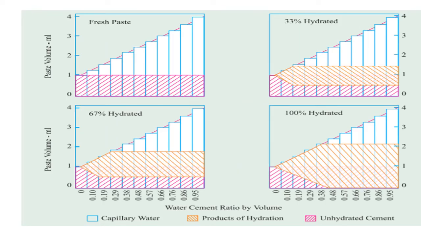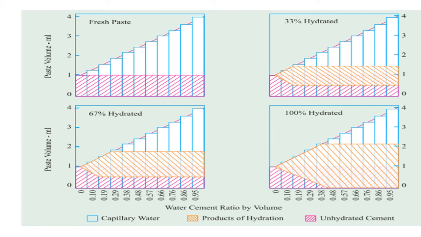Now this is a very important and interesting slide to discuss. Here there are 4 graphs representing various phases of hydration. At the top left we have fresh state, then 33% of hydration, and then 67%, and finally 100% hydration. And on the y-axis we have paste volume, and on the x-axis we have water cement ratio, which is nothing but the ratio of water and cement by volume.